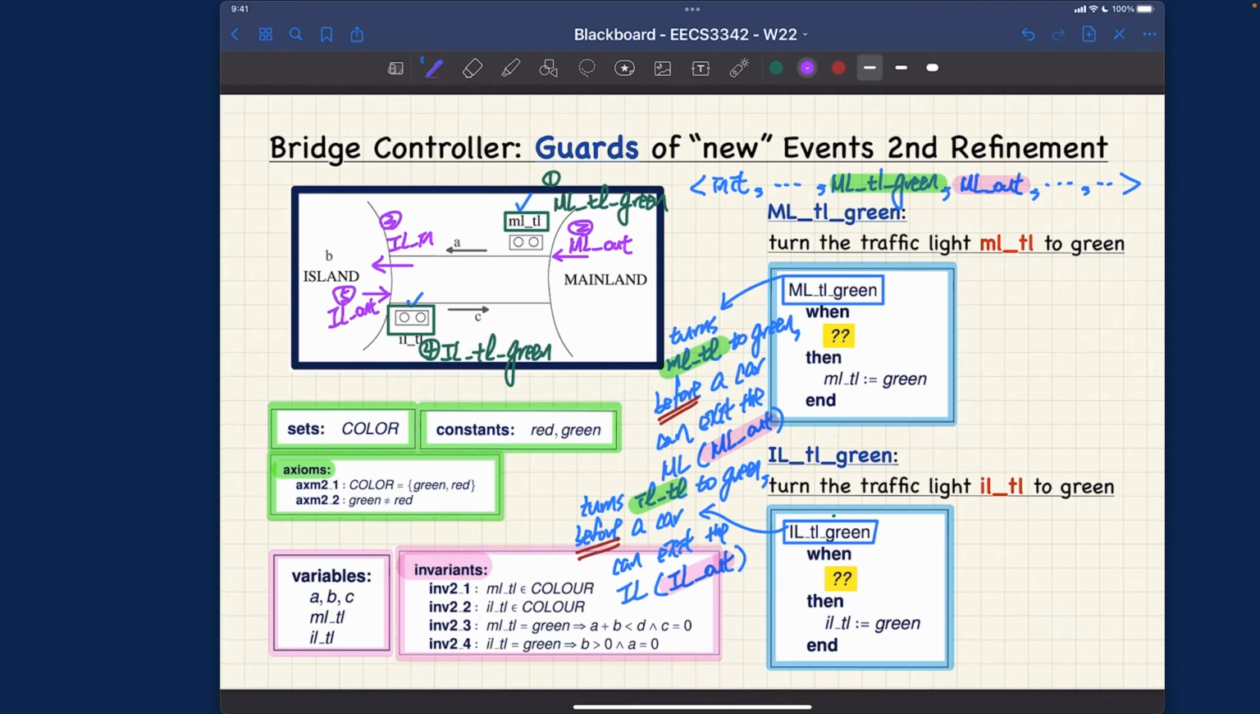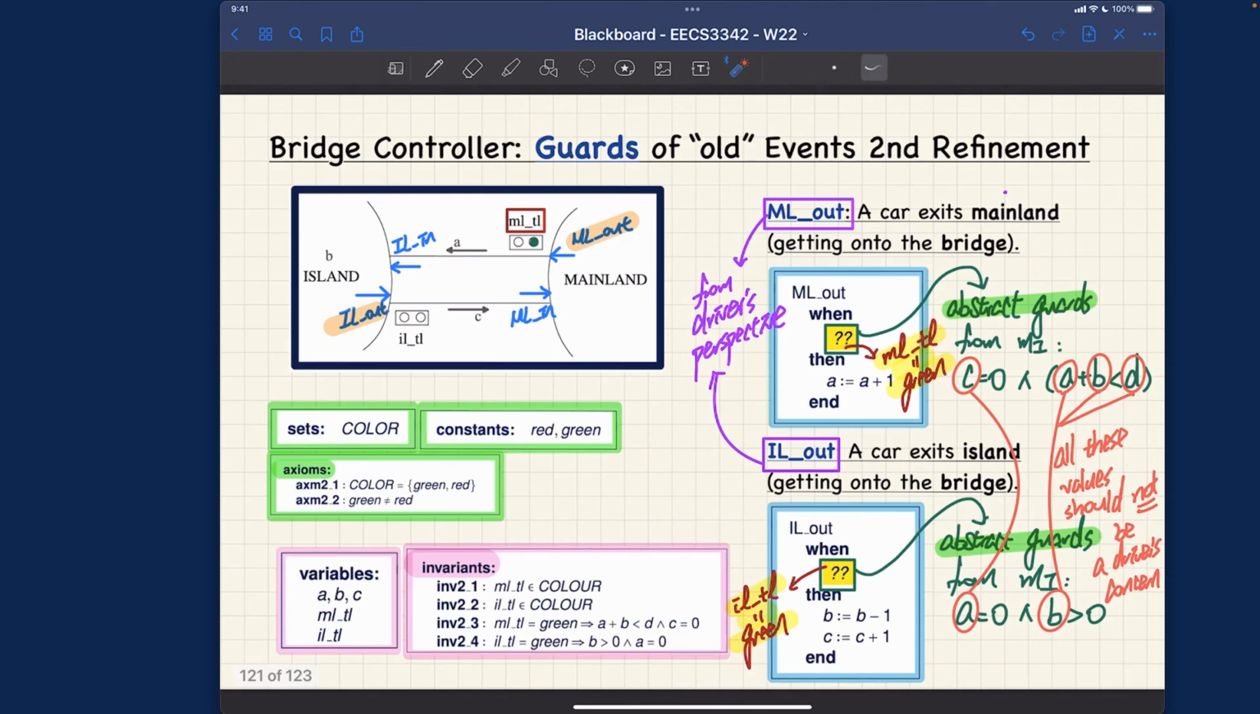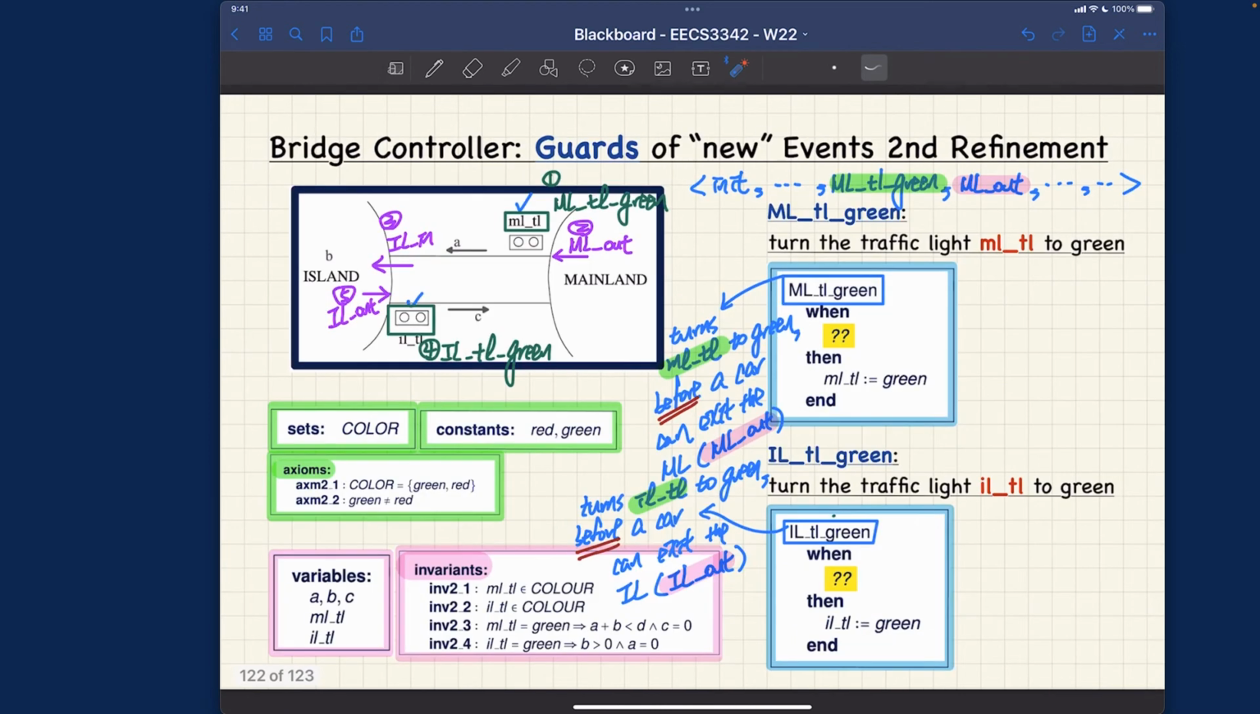Right? If you look at the guards for IL out, that's something we talked about just earlier. And the concrete guard should be that ILTL should be turned to green already. And that one there indeed happened just earlier. So this might just be the first car to see the light turning green. And the car actually gets onto the bridge, traveling for some time, and then now they will be able to get back to the mainland. So that will be really the complete trace that you should really watch out for. Okay, this will be ML in.